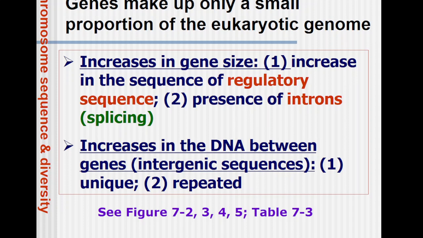There is an increase in the DNA between genes. Genes means those coding for a functional product. Intergenic means the distance or the site which is present between two genes. We call it an intergenic site, or that sequence an intergenic sequence. So there is an increase in the DNA between the genes. It can be a unique region or it can be a repetitive region.